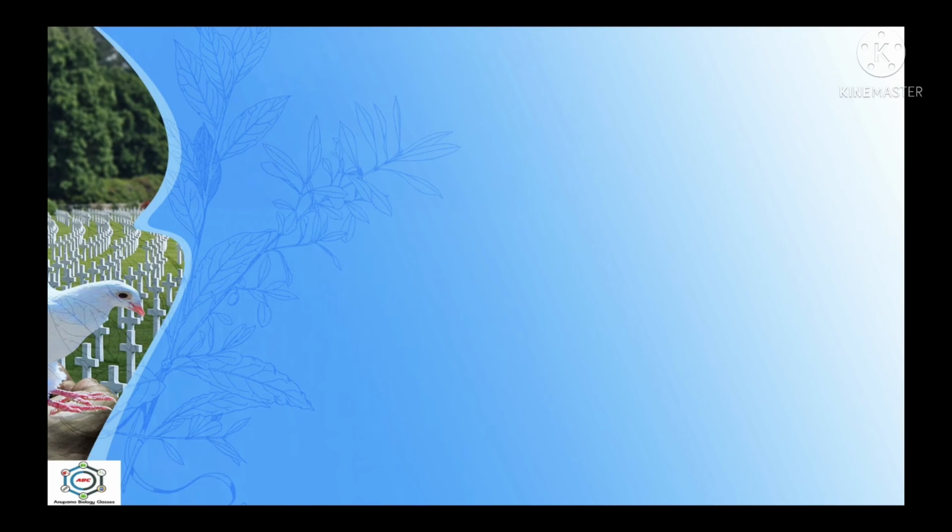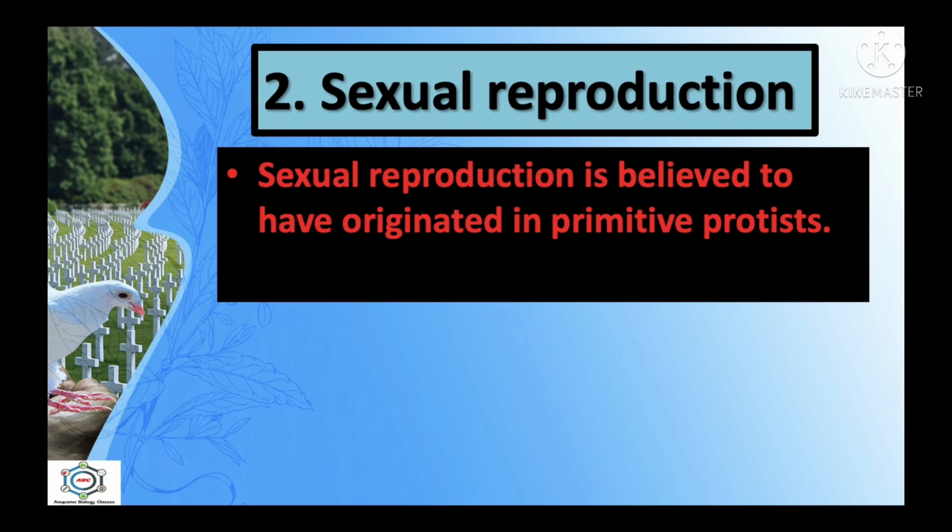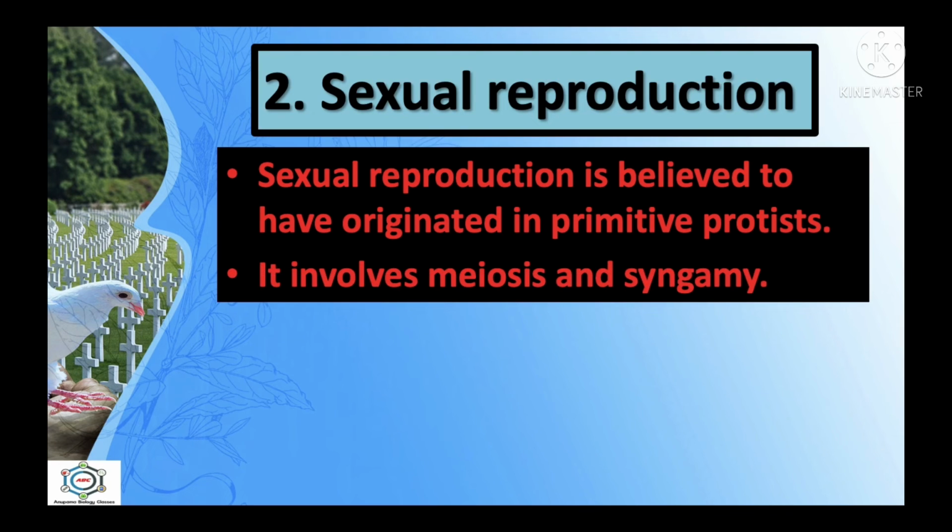Now, so this is all about binary fission, multiple fission, plasmotomy, budding, and spore formation in the case of asexual reproduction. Now, sexual reproduction. Sexual reproduction is believed to have originated in the primitive protists. It involves meiosis and syngamy. Meiosis means reduction division and syngamy means fertilization.